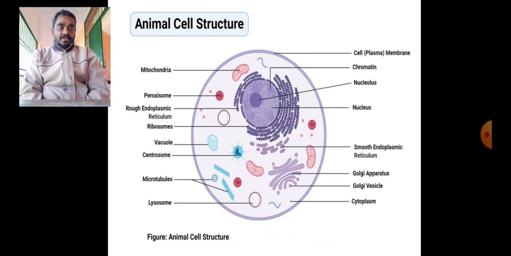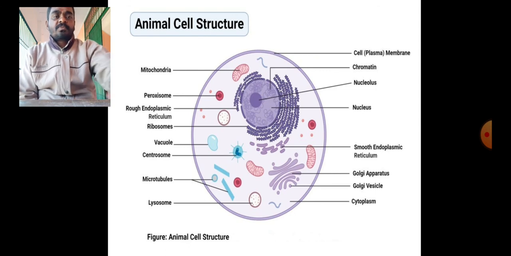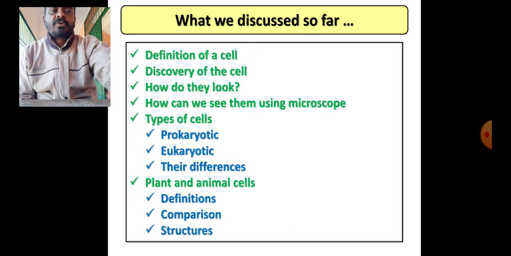Then this one is an animal cell. The animal cell is differently shaped in comparison to the plant cell. An animal cell contains more or less the same parts, except for the few different organelles which were narrated in the previous slide. Except for those, the rest are all present in it, and more or less both the cells are almost equal to each other.